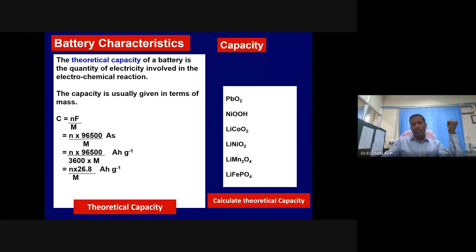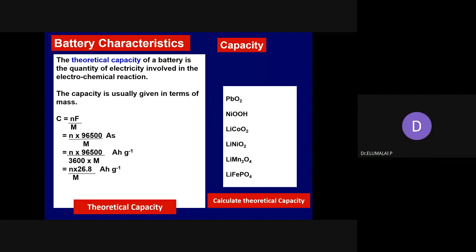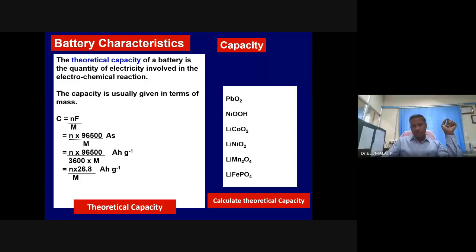Similarly, please estimate for LiCoO2. How much will it be? Assume that 1 mole of lithium is completely removed, so LiCoO2 becomes Li plus 1 electron plus CoO2, with 1 electron involved.